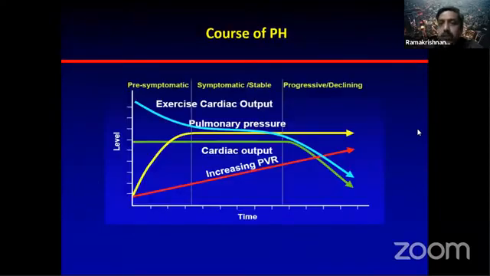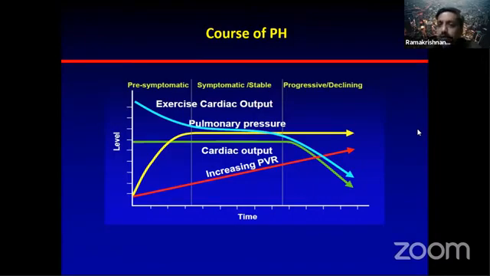One of the important things that you should understand is this graph. Whatever be the cause of PH, irrespective of the etiology, PH begets PH. So generally it is progressive. Generally the PVR keeps on increasing, then the exercise cardiac output starts falling, then the pulmonary artery pressures keep on increasing, and then cardiac output starts to fall from one particular point.